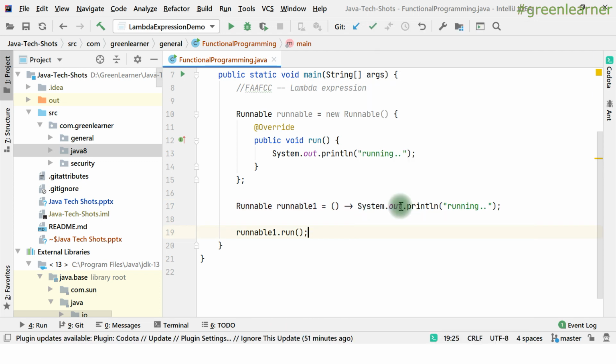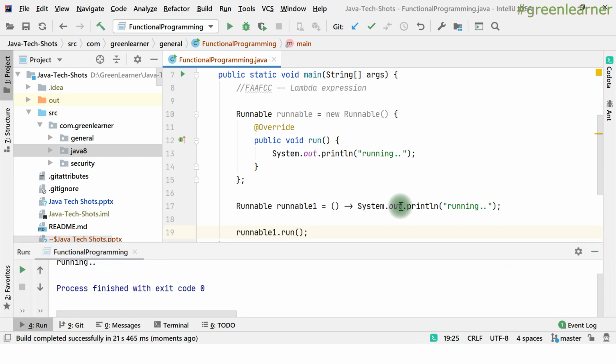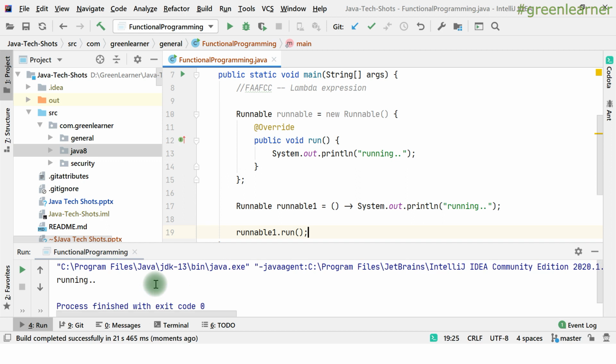If I execute this, Runnable is usually about multi-threading. It is not usual that you call runnable one dot run, but here I am just talking about function as a first class citizen. That is why I have taken this example. From Java 8 onwards, there are a number of APIs, if I talk about predicate, streams, optionals, that were introduced in an effort to make Java a functional programming language, right?